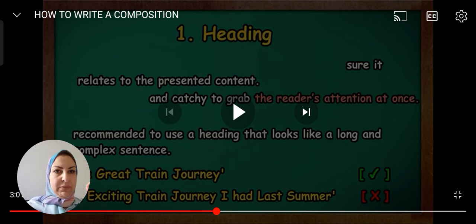So, first thing, you have to choose a title that is related to the content of your story. So if your story is about a horse, do not write the running dog. Of course, if it is not related, it will be an irrelevant title, so you will lose marks. Later on, you have to choose a title that is catchy to attract the reader's attention to read the story. And don't make it too long, in order not to lose the suspense of it, okay?